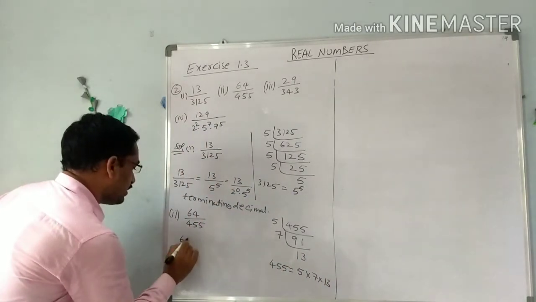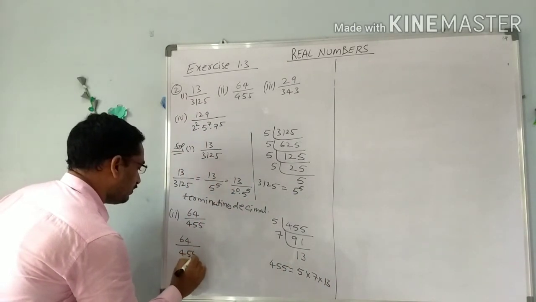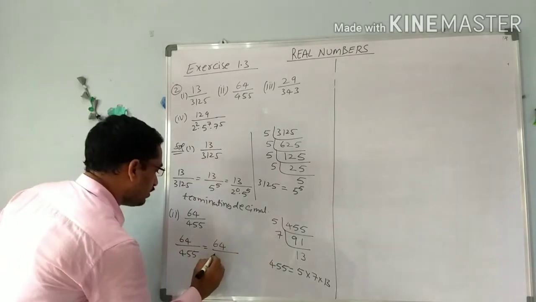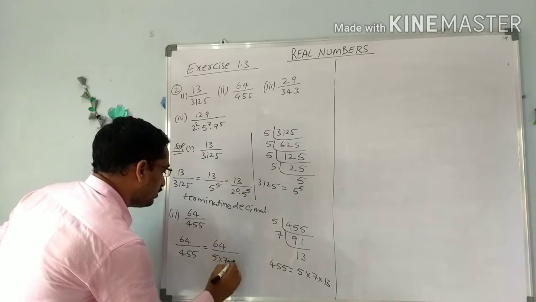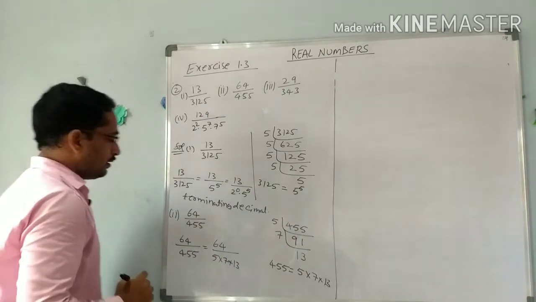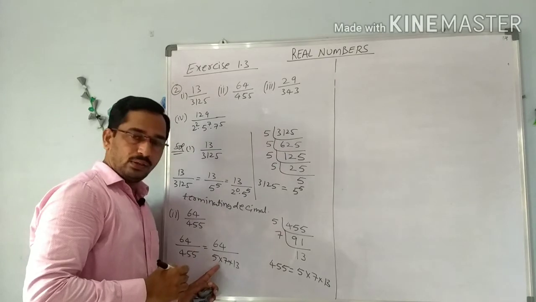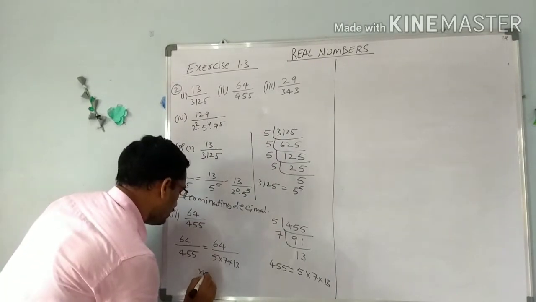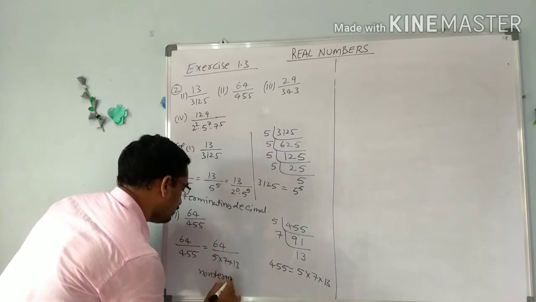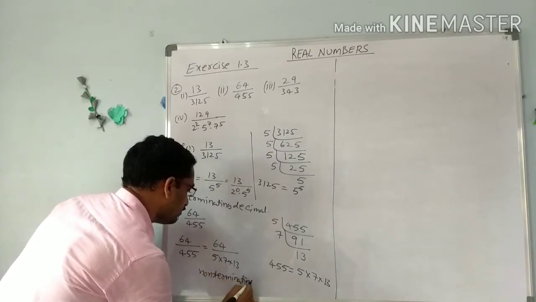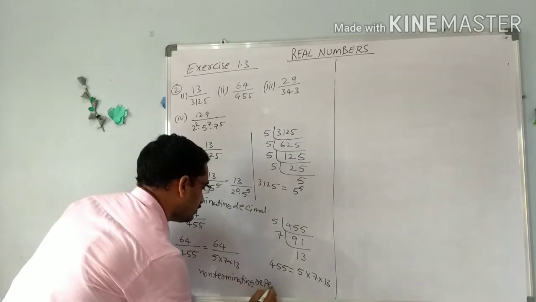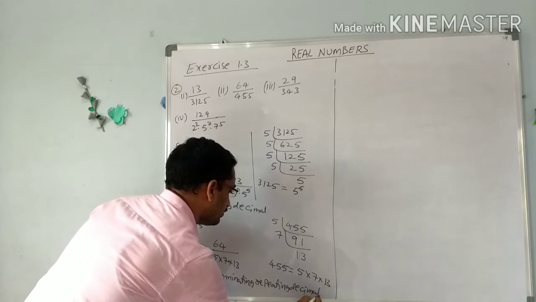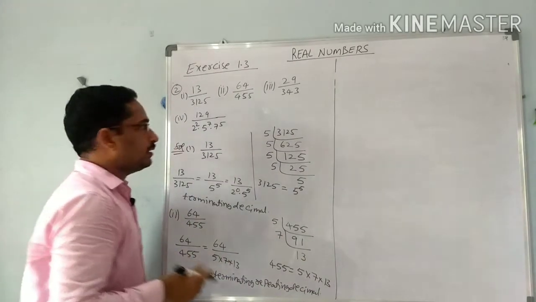So 64 by 455, where 455 equals 5 into 7 into 13, is not in the form of 2 power n into 5 power m. So it is a non-terminating and repeating decimal.